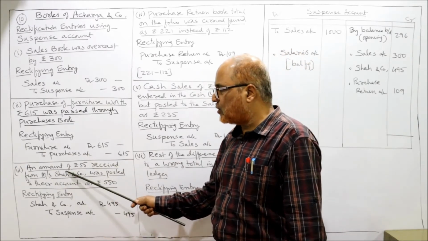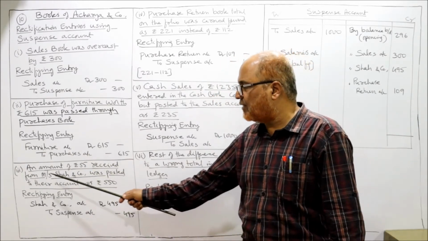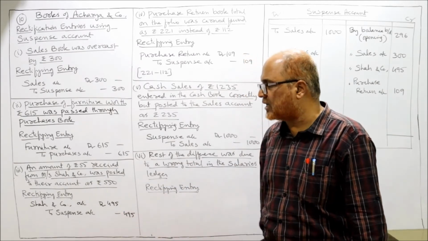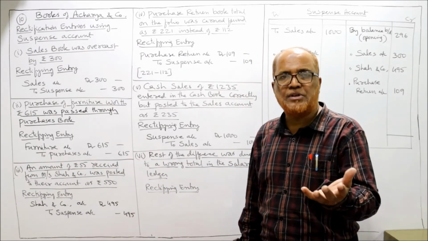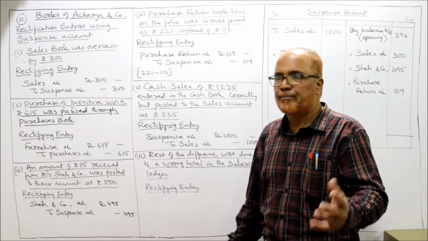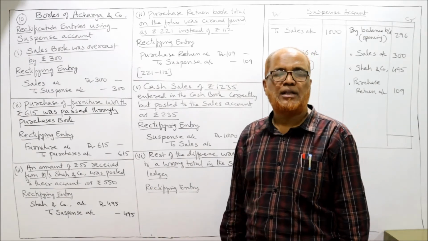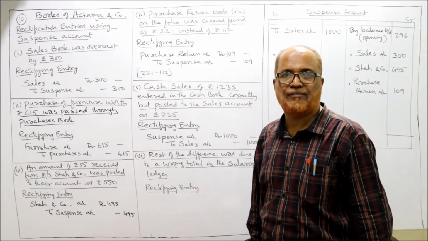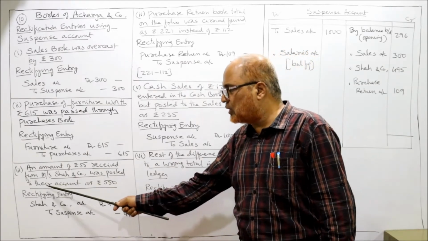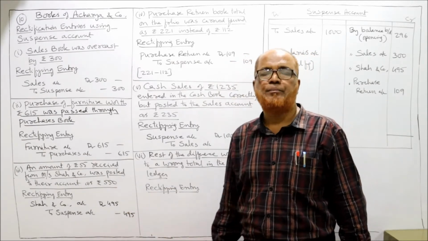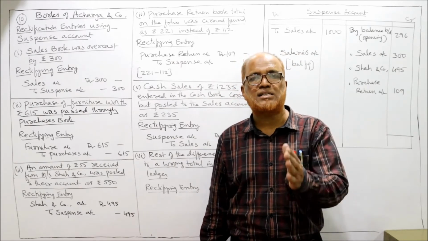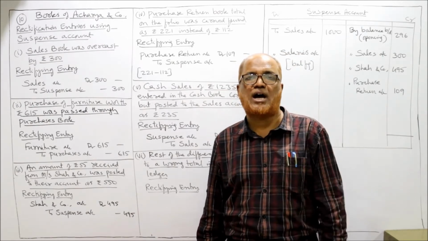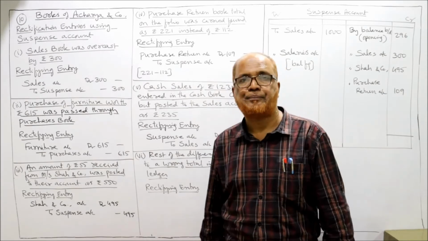Now, an amount of rupees 55 received from Messrs. Shah and Company. The entry will be cash account debtor to Shah and Company. 55 was posted to their account as 550. By mistake, the accountant has taken to the credit of Shah and Company 550.